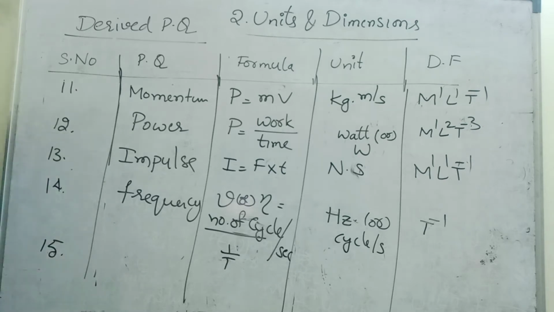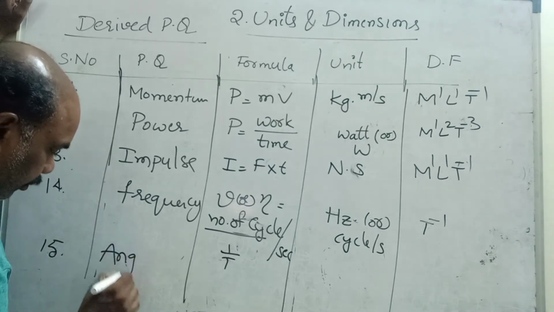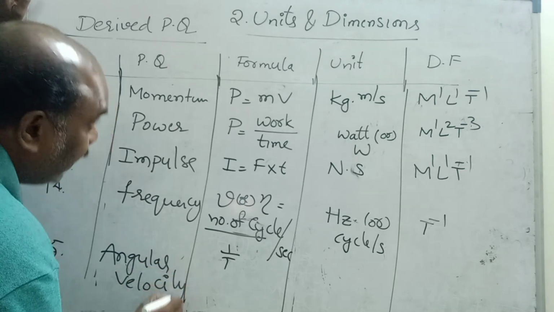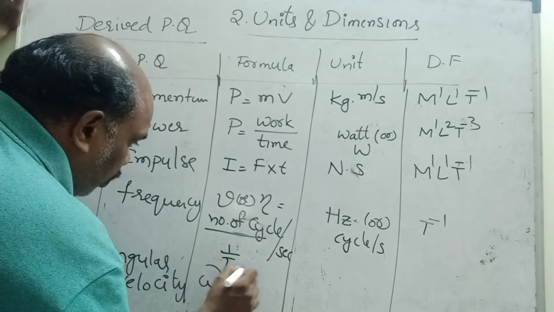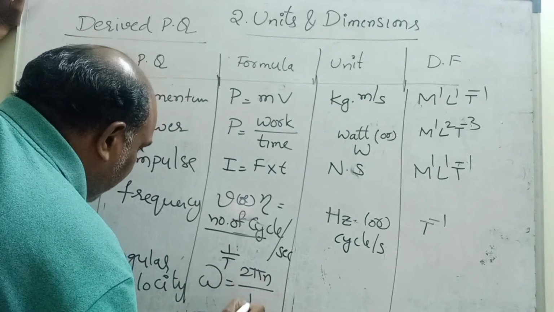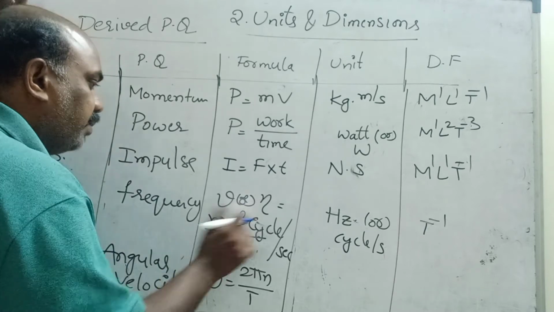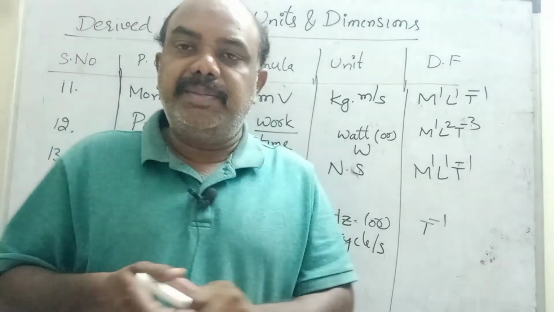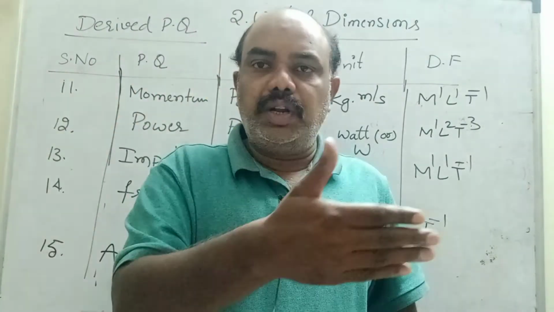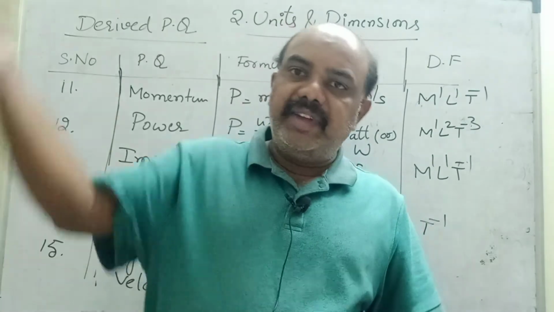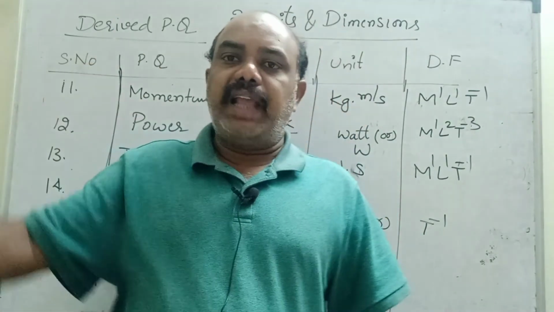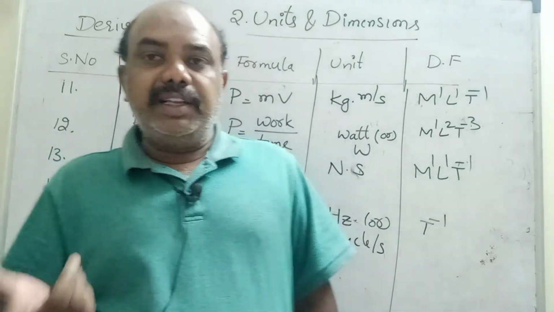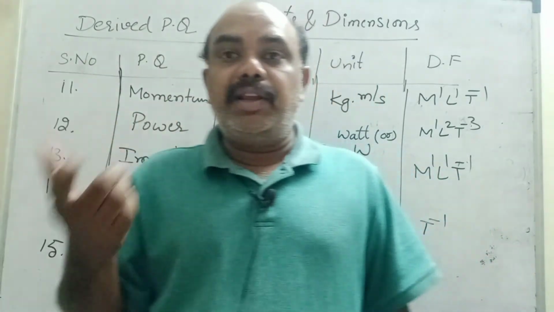Next, angular velocity, most important. Angular velocity is denoted by omega. Omega is equal to 2 pi n by t, or 2 pi by t. What is angular velocity? Generally, velocity means in a linear path. If you go on a straight road, we say velocity. If you are moving in a circular path, it becomes angular velocity. Angle-wise, the particle is rotating. If a particle is moving in a circular path, we call it angular velocity.